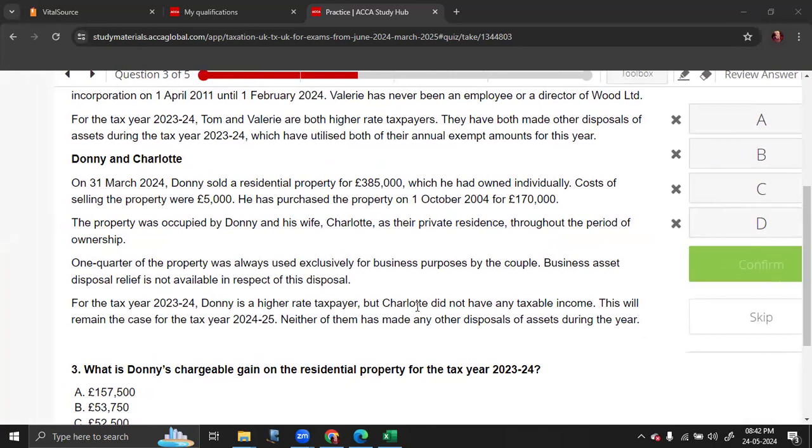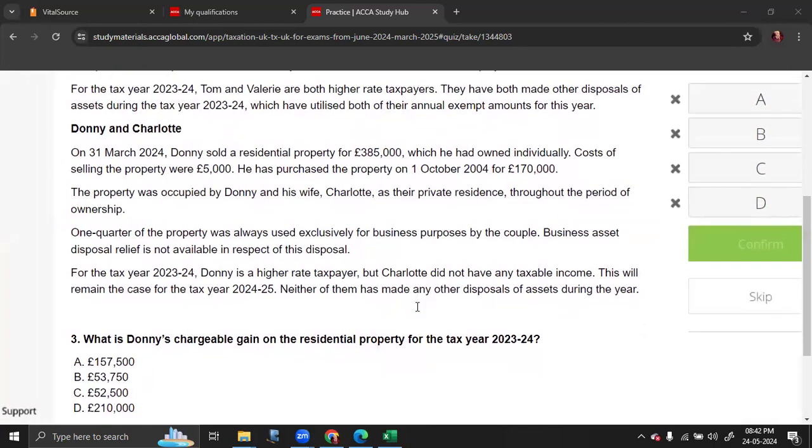Cost of selling the property was 5,000. Selling cost. The purchase cost was 170,000. The property was occupied by him and his wife as their private residence throughout the period of ownership. 1/4 of the property was always used exclusively for business purpose by the couple. Business asset relief is not available.